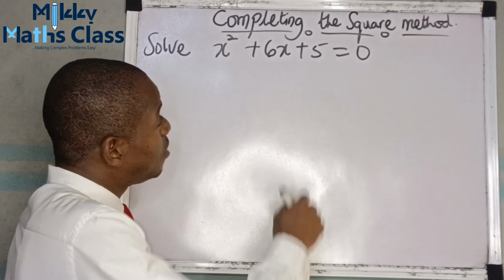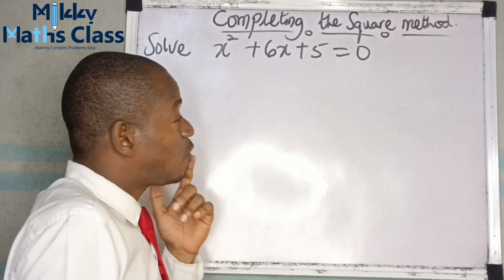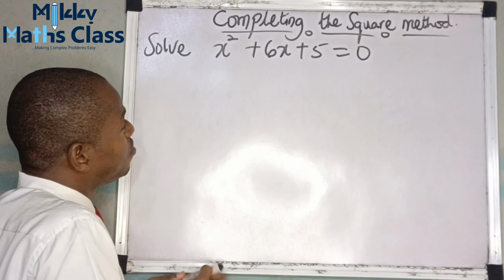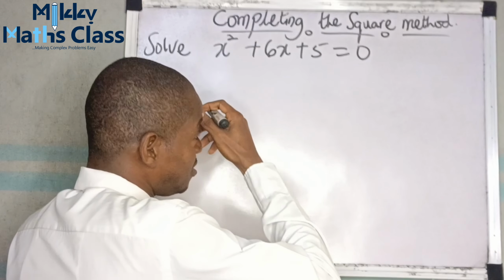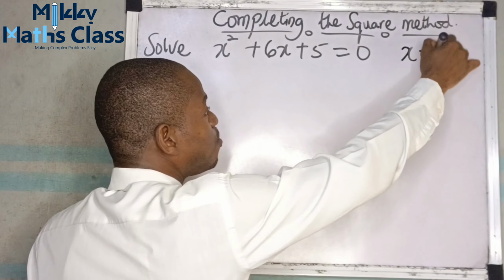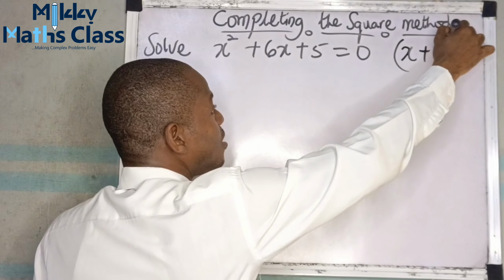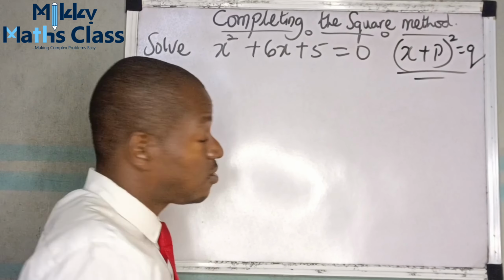We have completing the square method, solving quadratic equation by completing the square method. Now, when you are using completing the square method, it's like rewriting the quadratic equation in the form x plus p all squared equals to q. That is what we are doing when we use the completing the square method.